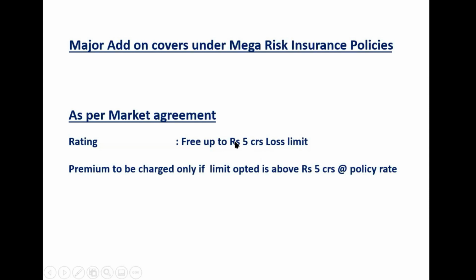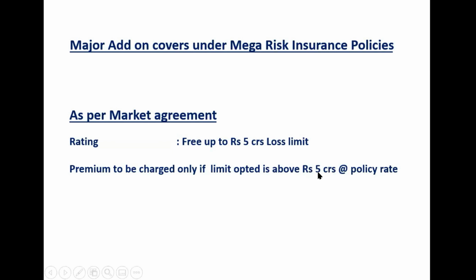Understand? I am talking of that situation where the policy deductible is 50 lakhs as per GIC norms. What GIC norm says is that for any mega risk, the policy deductible is 50 lakhs minimum. And if you look at the Indian market, we are not charging more than 50 because the moment we try to put 75 lakhs excess, we are out of competition. So everybody is interested in charging the bare minimum. In that situation, once the deductible is limited, we try to collect additional premium for add-on covers which are above 5 crores. Is that clear? Yes. Good.